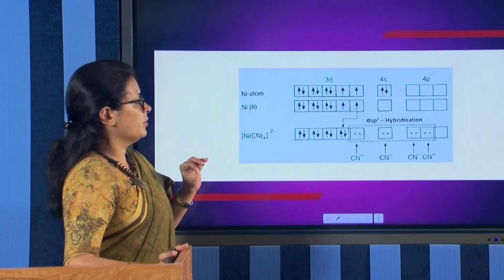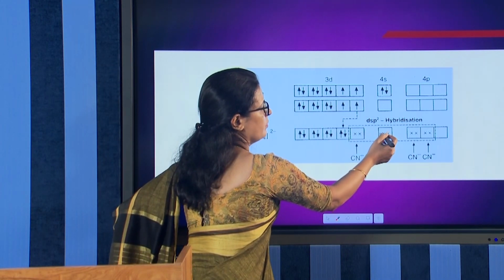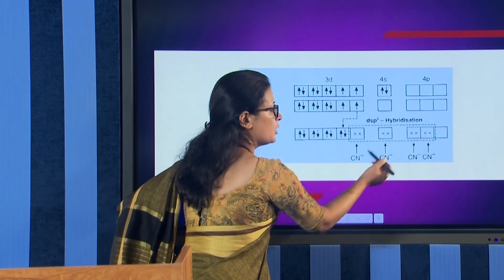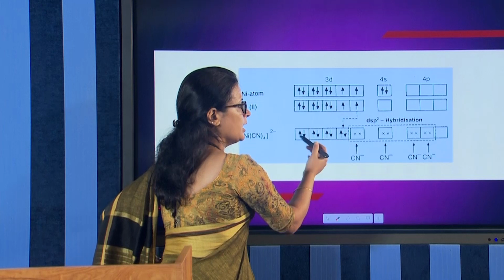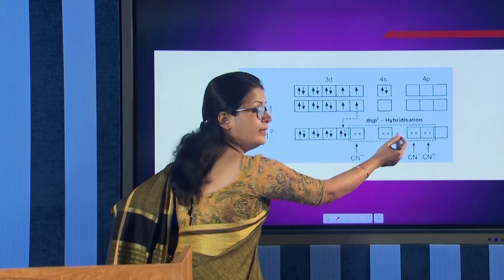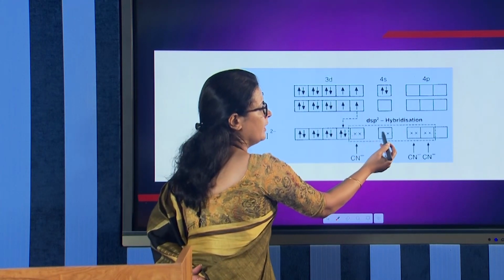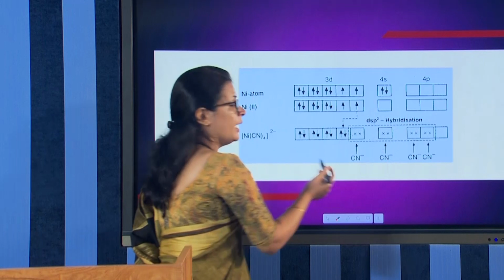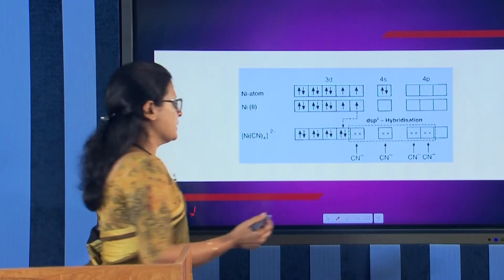And also, I think you may be knowing this cross, these are the electrons donated by the ligands. To differentiate between the metal electrons and the ligand electrons, it is denoted in a different manner. These are all electrons only. 1, 2, 3, 4, 5, 6, 7, 8. 8 electrons are provided by the cyanide ligands. Hope it is clear.